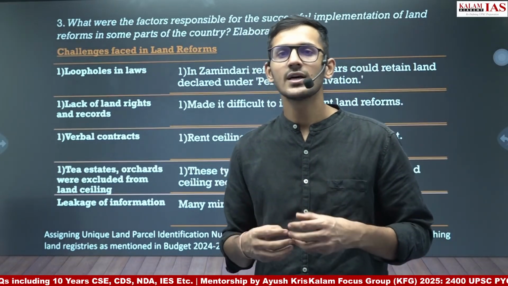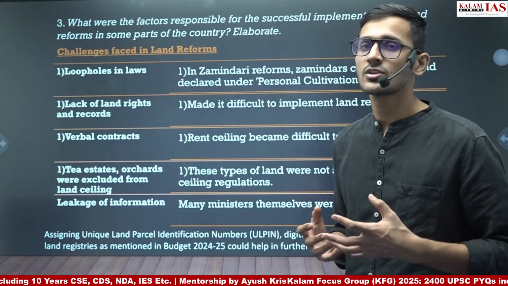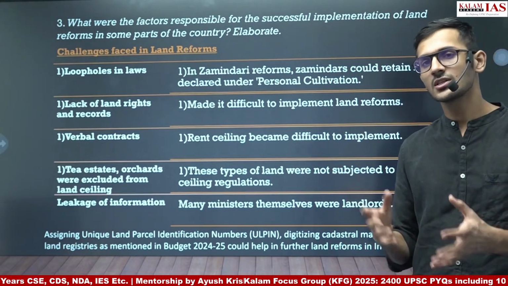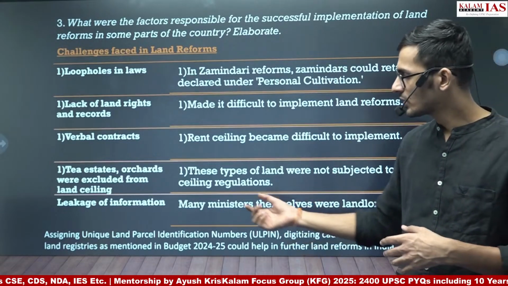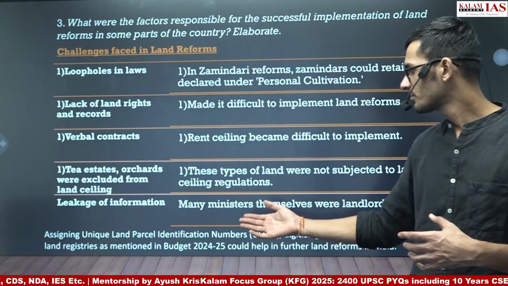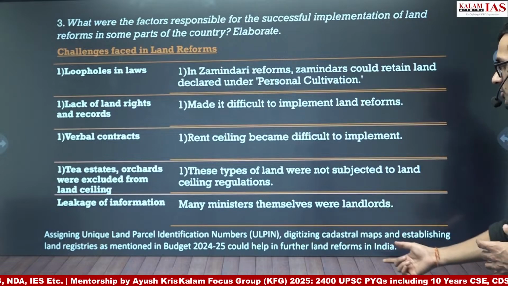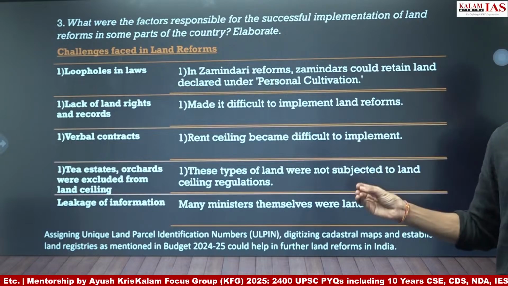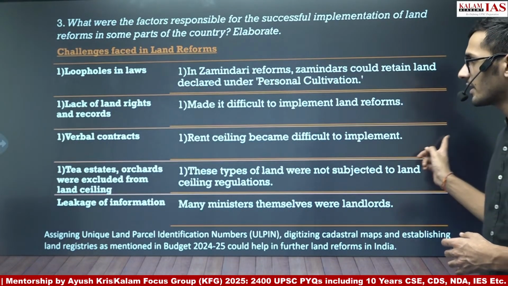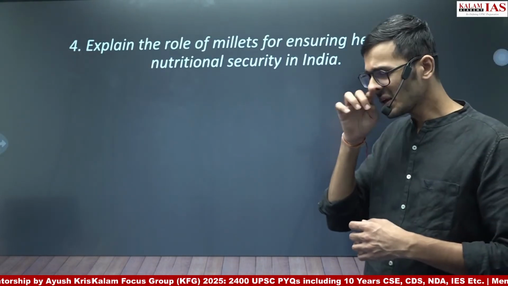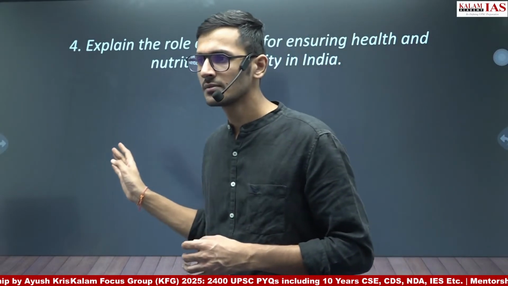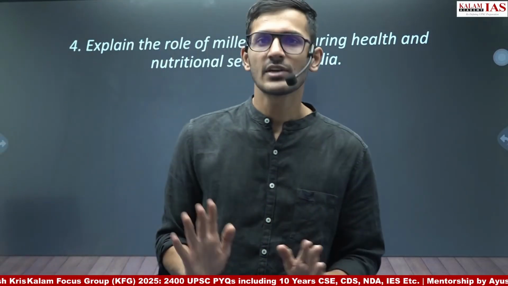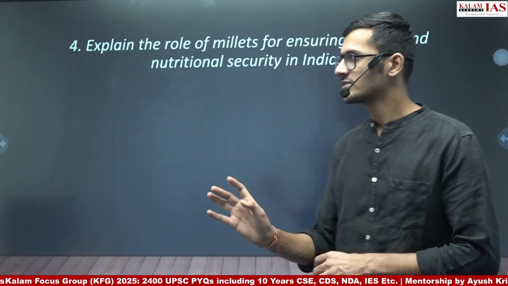For example, Bhu Aadhaar, cadastral maps, digitization of cadastral maps, etc. So these things the government talked about in the budget, and UPSC asked a question on land reforms. So you can use those points as a way forward. For example, ULPIN, digitization of cadastral maps, establishing land registries as mentioned in the budget 24-25 could help in further land reforms in India. If you write even 60% or 70% of the points that we have discussed in the last question, that would be more than enough to fetch good marks in that answer.